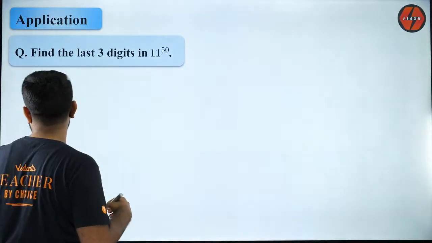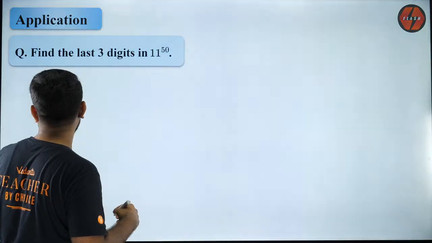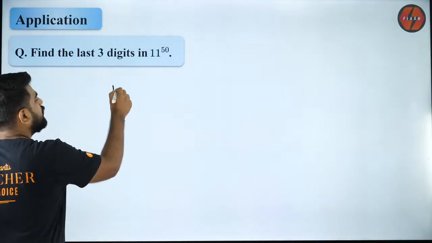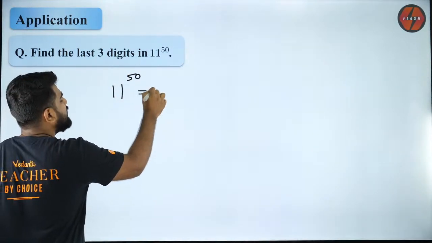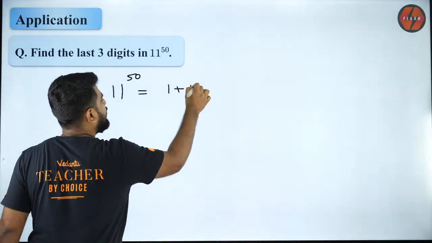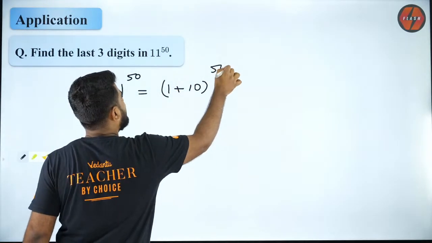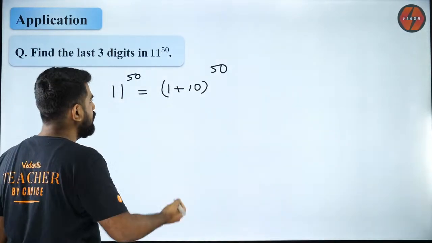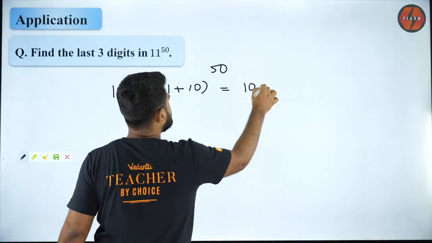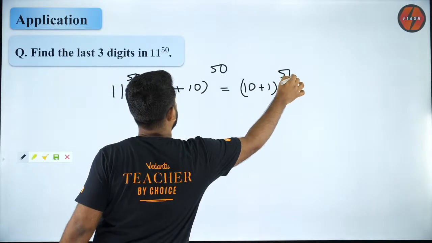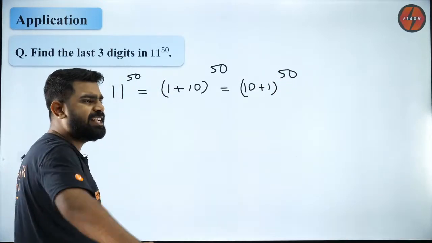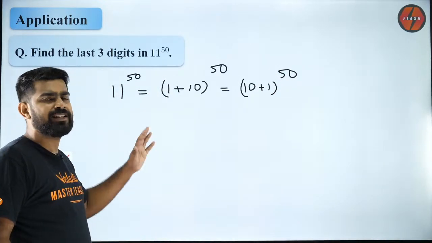So now I'm going to teach you the way to do it. Listen carefully and get benefited, guys. Okay. So 11 power 50, I'm going to write it as 1 plus 10 to the power 50. Are you all okay with that? Or I can write it as 10 plus 1 power 50. So that is very easy to understand. I'm sure everybody has got it.